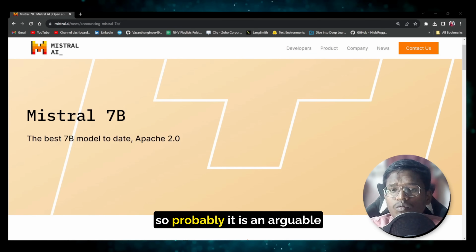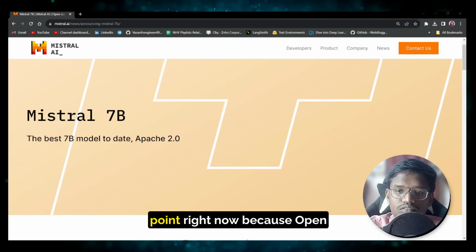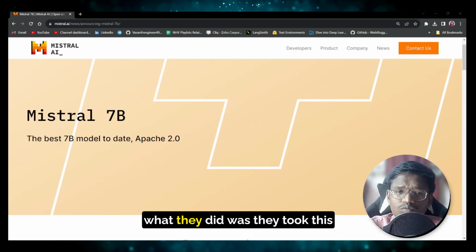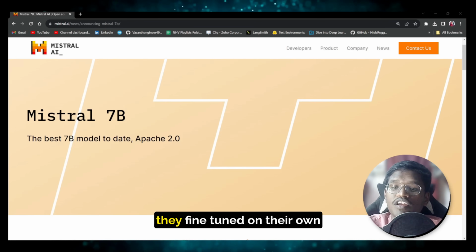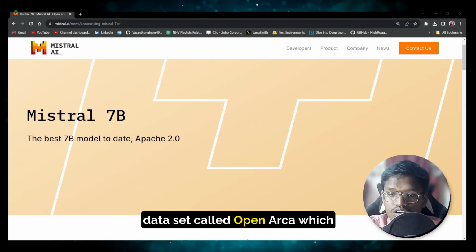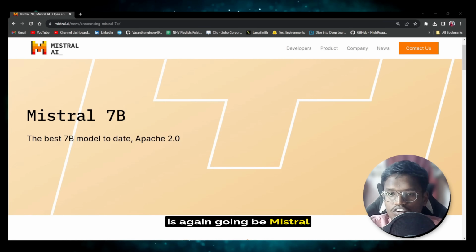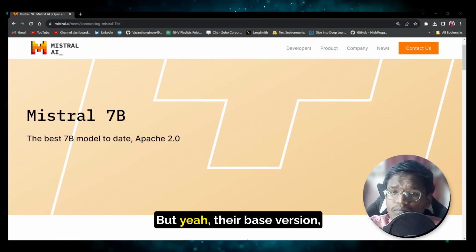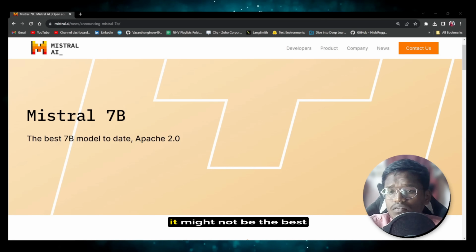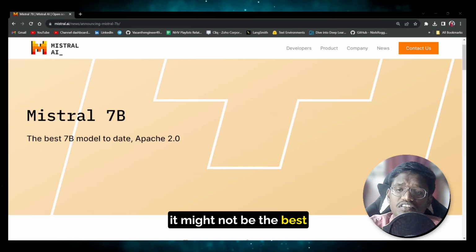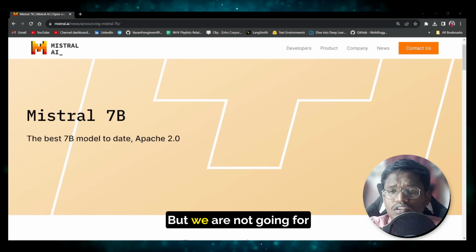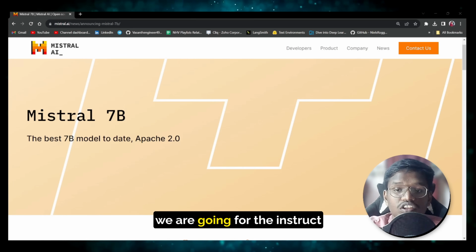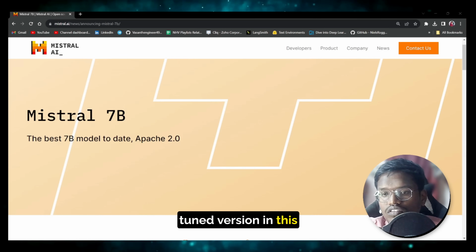Probably it is an arguable point right now, because the OpenOrca organization took this Mistral 7B itself and fine-tuned it on their own dataset called OpenOrca, which is again going to be Mistral for sure. But yeah, their base version might not be the best model right now. Still, it has given some great results. But we are not going for the base version, we are going for the instruct-tuned version in this fine-tuning.